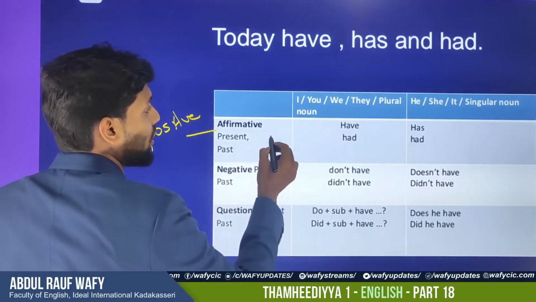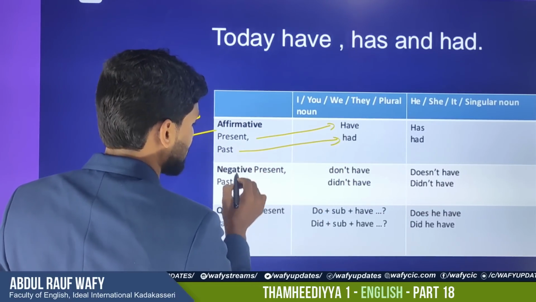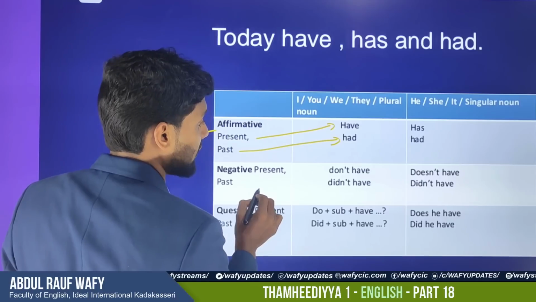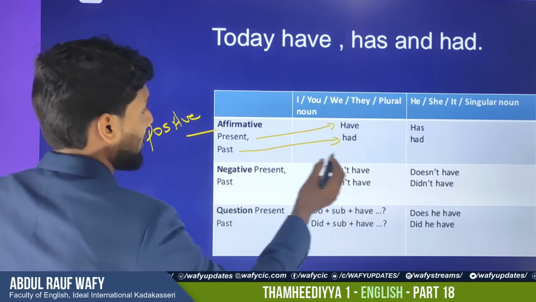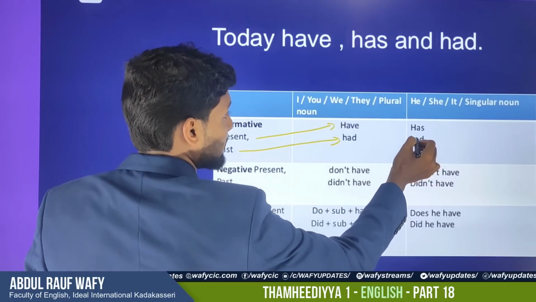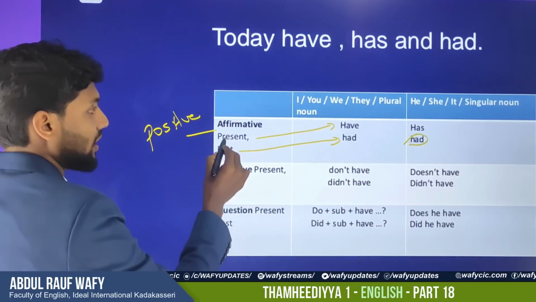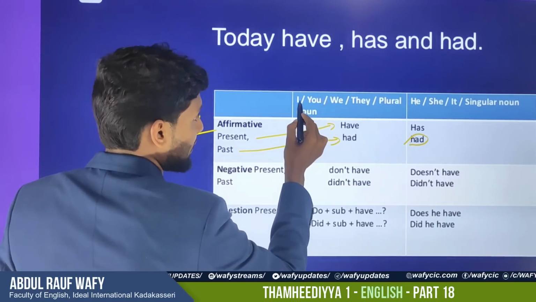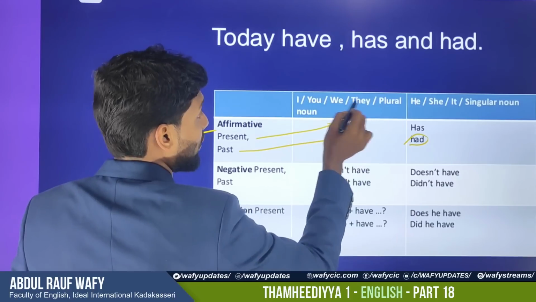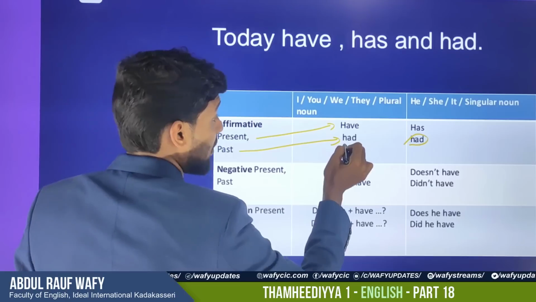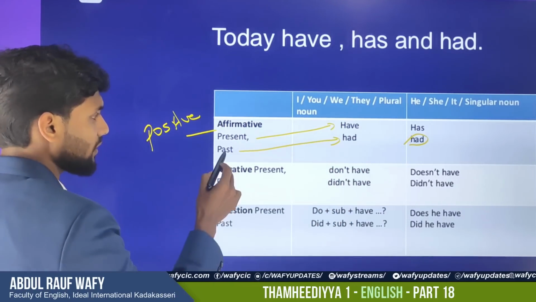So in present we use have, in past had. Look at the past: this past had. This also didn't have. And in case of past, have, didn't have, we use that. And here also past had, whether it is singular or plural, we use the had form. Look, so in an affirmative sentence we will be using I as a subject. I have a car. You have a car. They had a car. Or any plural noun: students had a football there in the classroom, in the past tense.